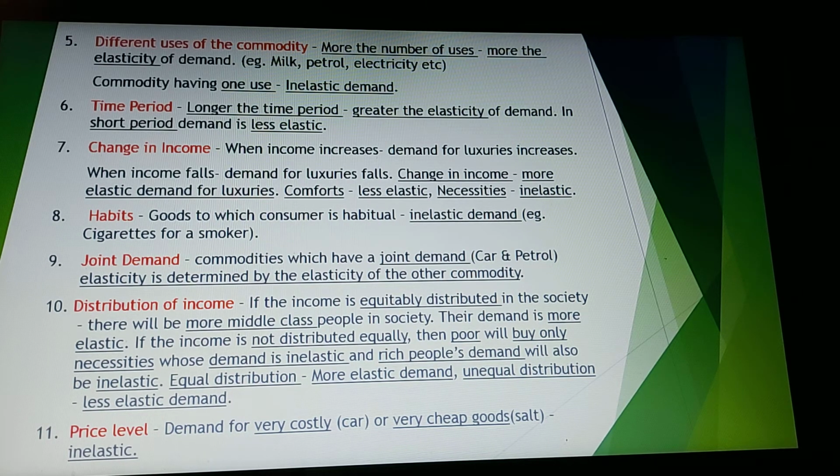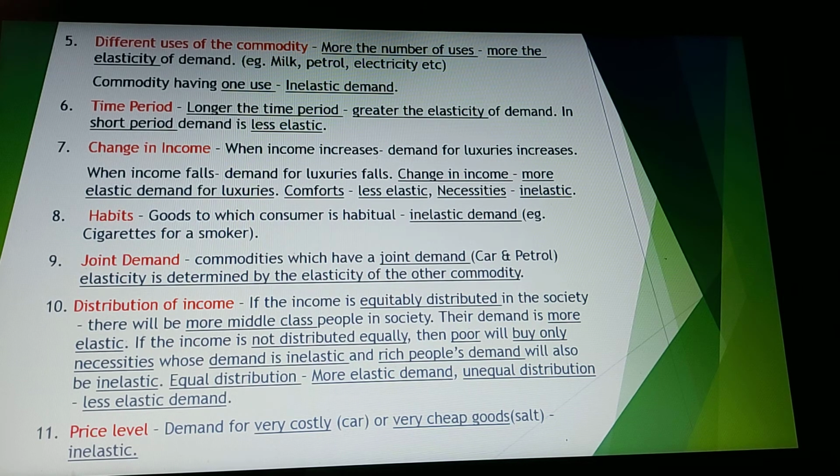There are many commodities which are jointly demanded, like car and petrol. So if the elasticity of demand for car is more, it will be the same for petrol. So what this means is that the elasticity of demand of car is determined by the elasticity of demand for petrol, or elasticity is determined by the elasticity of the other commodity.